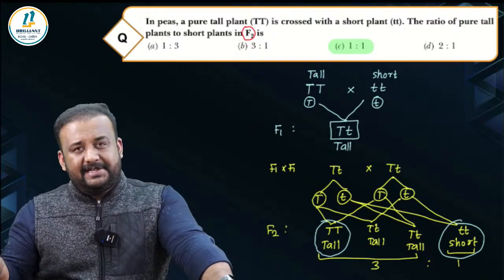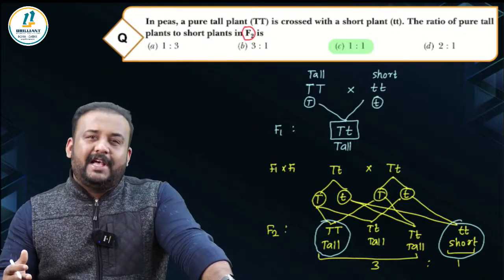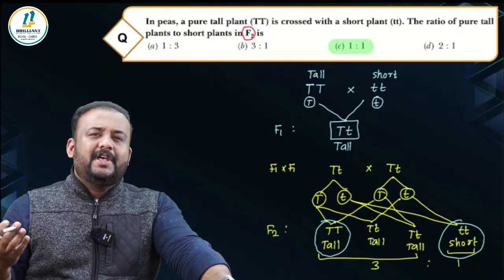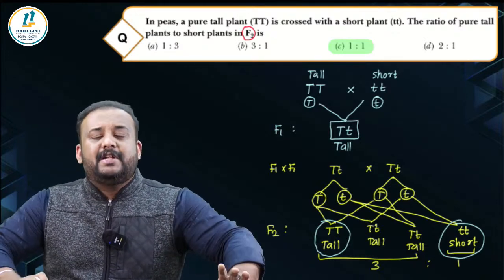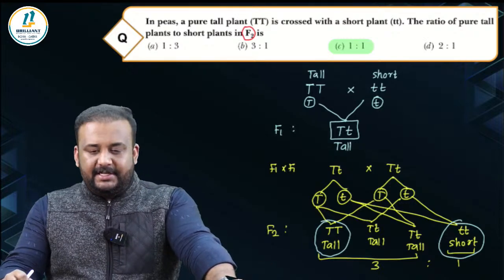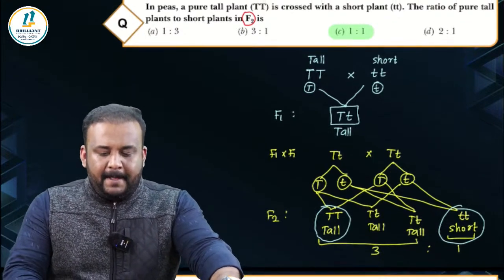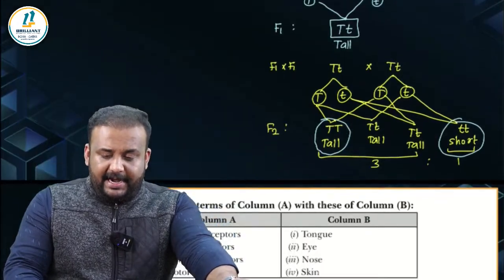But law of dominance has exceptions like incomplete dominance, codominance, etc. Law of independent assortment has exceptions like linkage, crossing over. The various phenomena were observed. But law of segregation does not have any kind of exceptions. Right. So that is option C. Okay. Let's move on to the next question.